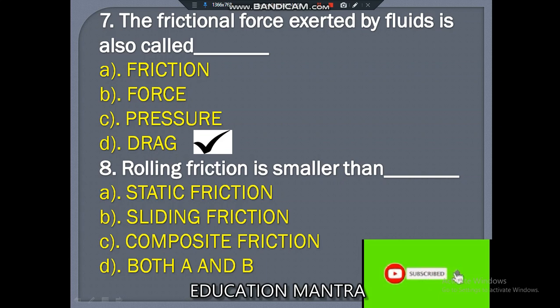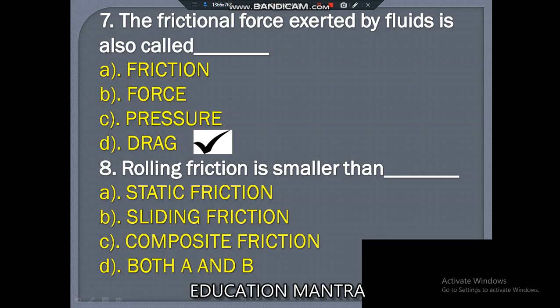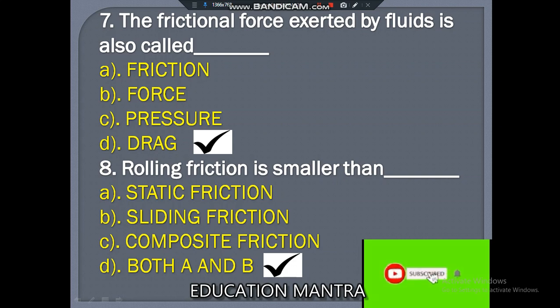Always remember, rolling friction is smaller than static friction, sliding friction, composite friction, or is it D, both A and B? A and B are correct. So option D, both A and B are correct.